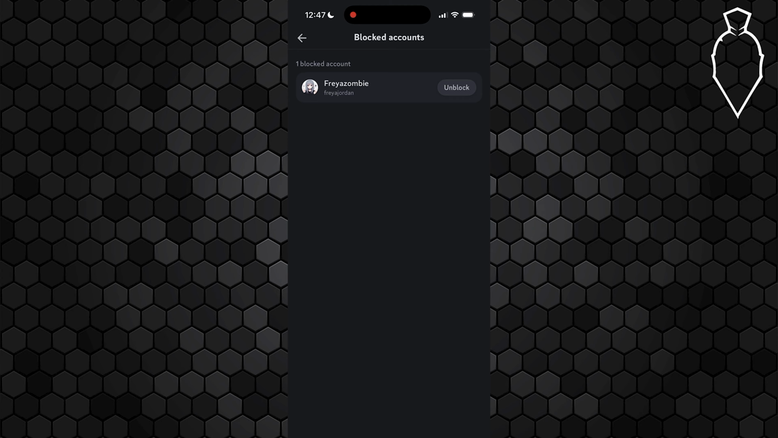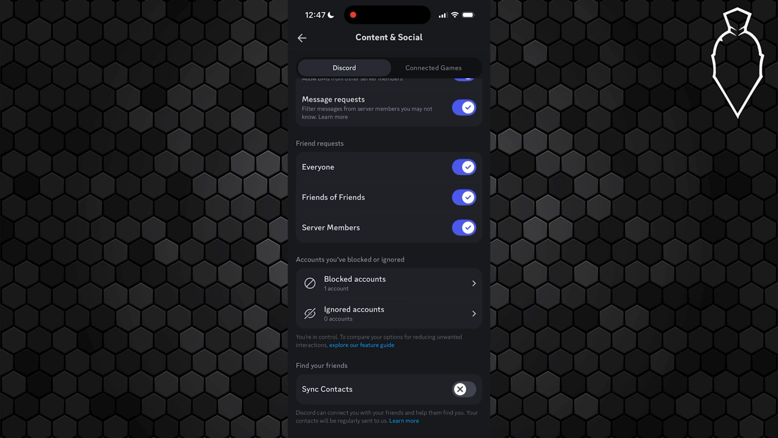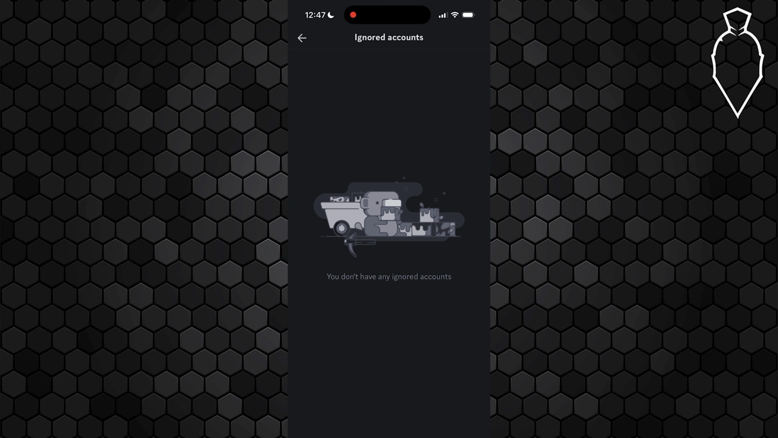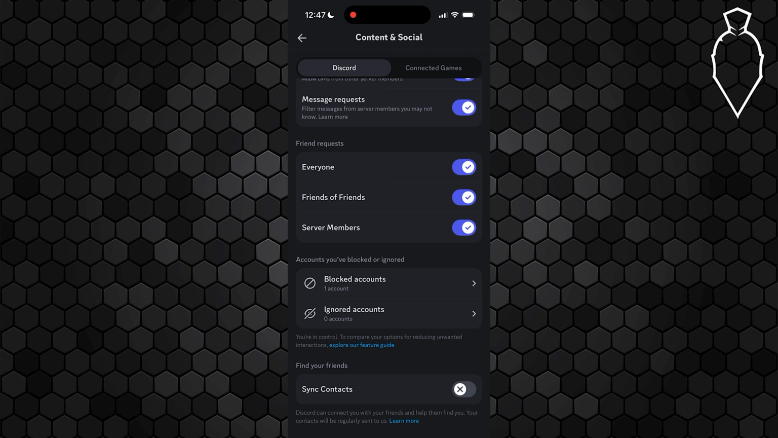To unblock someone, simply just tap unblock next to their name, and that's it. They can now message you and appear in your servers again. If you don't see them here, check the ignored accounts in the exact same menu right here and see if they're there. You can also unignore people that are there too. But that's how you can unblock someone here on Discord. Overall, it really is as simple as that.